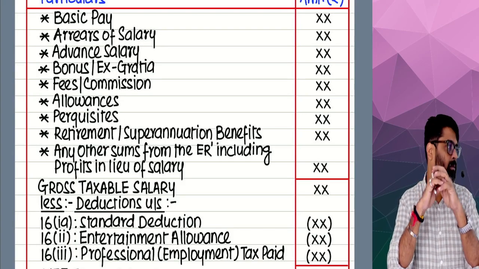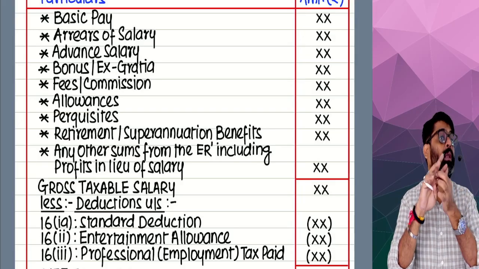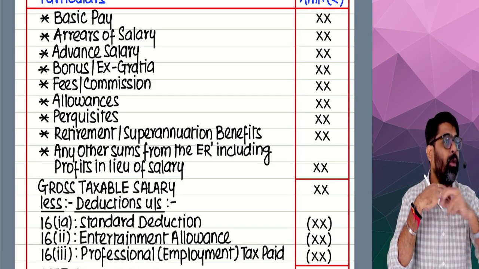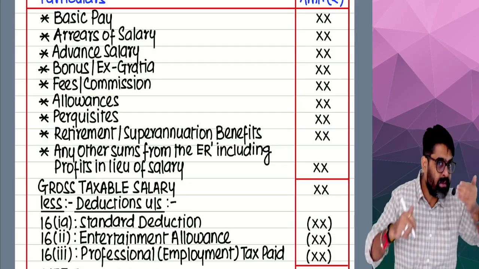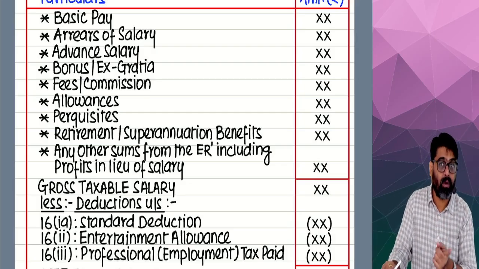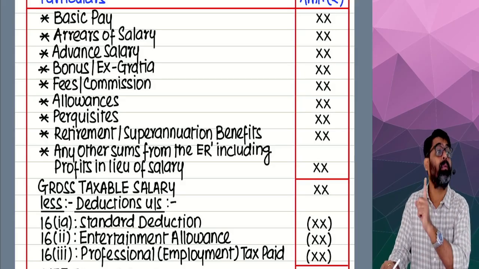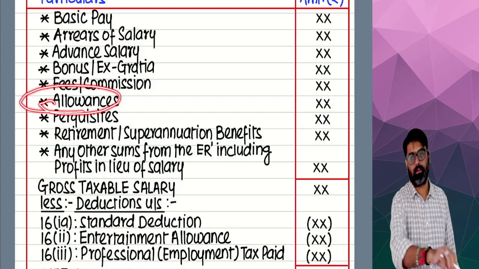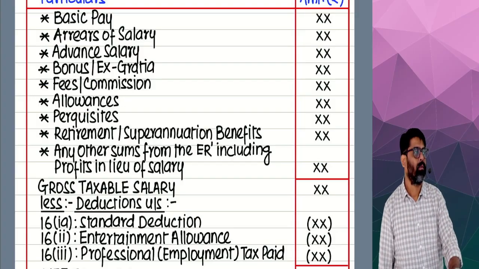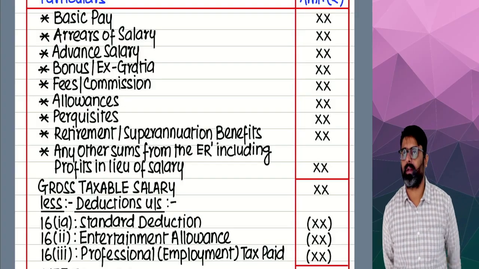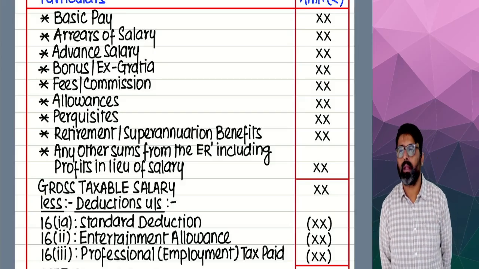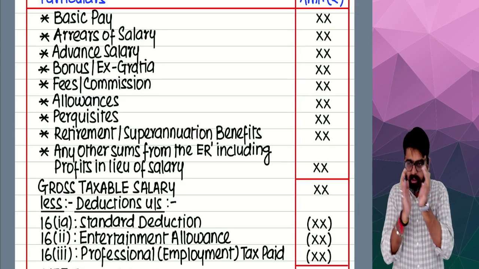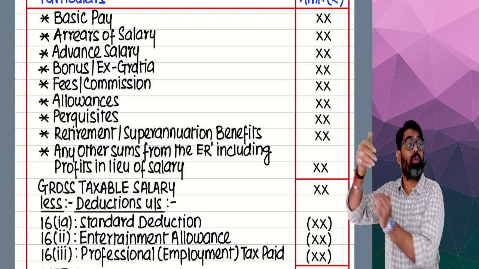Now, a few incomes which your employer will give will be exempt only. Will you bring those exempt items in this statement? This statement will always have taxable items given by the employer. Now see, employer is giving you multiple allowances. Different types of allowances are there. Out of all the allowances, a few allowances are exempt. So the allowances which are exempt, don't bring those allowances here.